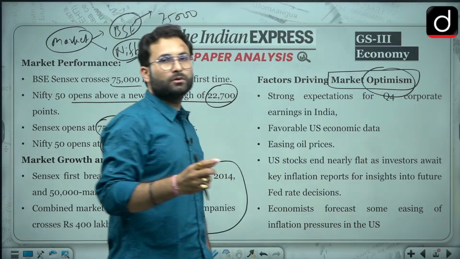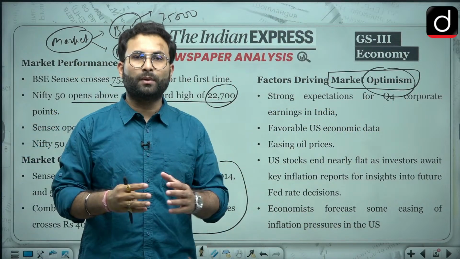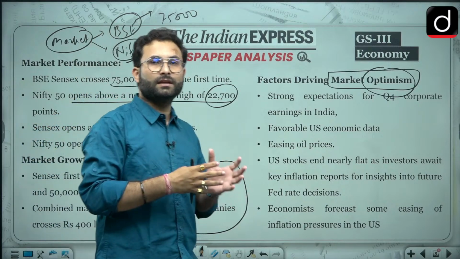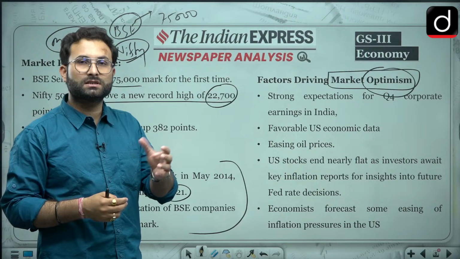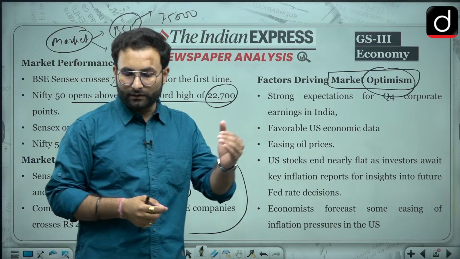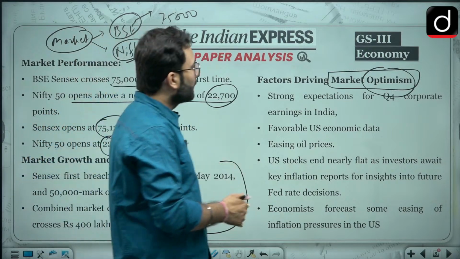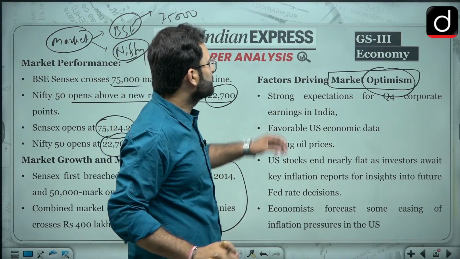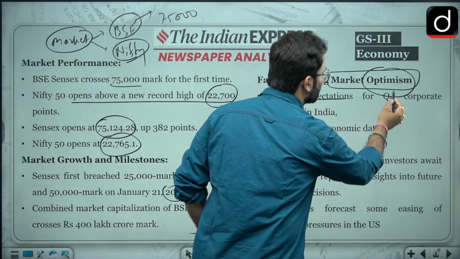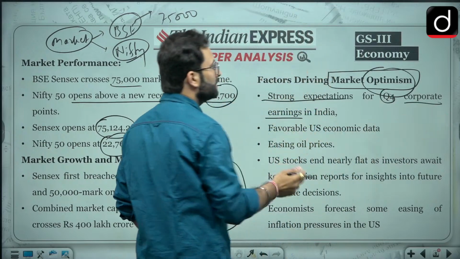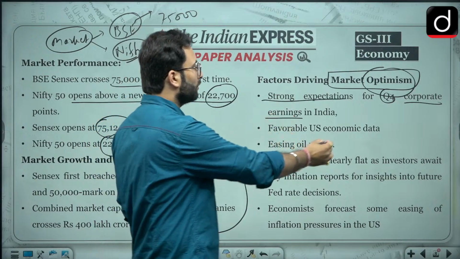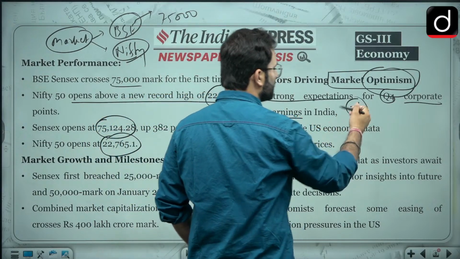When we are talking about the stock market, it works on sentiments. When there is optimism, it will increase. When there is pessimism, or speculation that the market will not do well, it will slow down. First, strong expectations for Q4 corporate earnings. In quarter 4 we are saying that corporate earnings will be good, so that is one positive point because of which the market has shown positive trends as well.